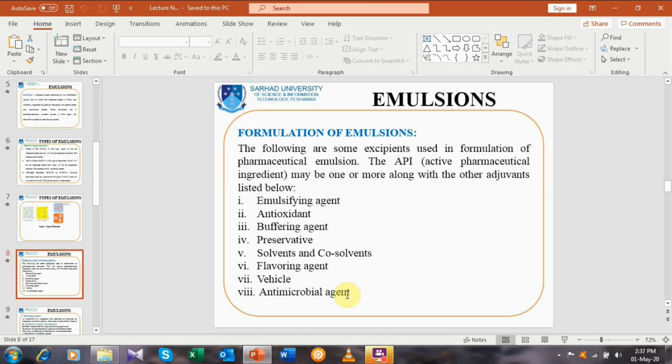But there are some formulations in which flavors are mentioned, like strawberry, banana flavors, specifically for children, or in certain dosage forms it is mentioned that it is sugar free. If it is not mentioned as sugar free, it means that it contains sugar, if it is syrup or any other formulation.